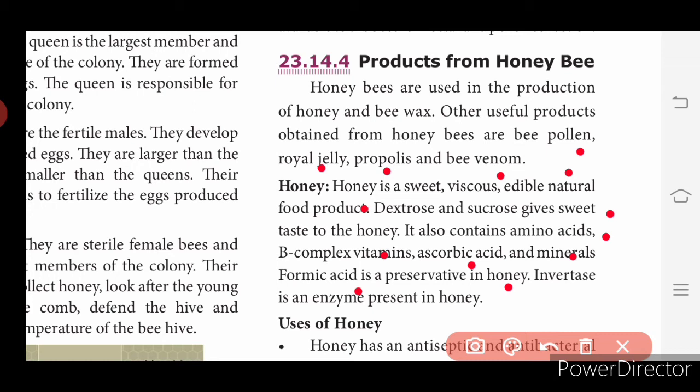Okay, formic acid. Invertase is an enzyme present in honey. This may be asked in 1 mark. Invertase: the enzyme present in honey is invertase. The acid is formic acid. Okay. It also contains amino acids, B complex vitamins, ascorbic acid and minerals. These are 1 mark questions.